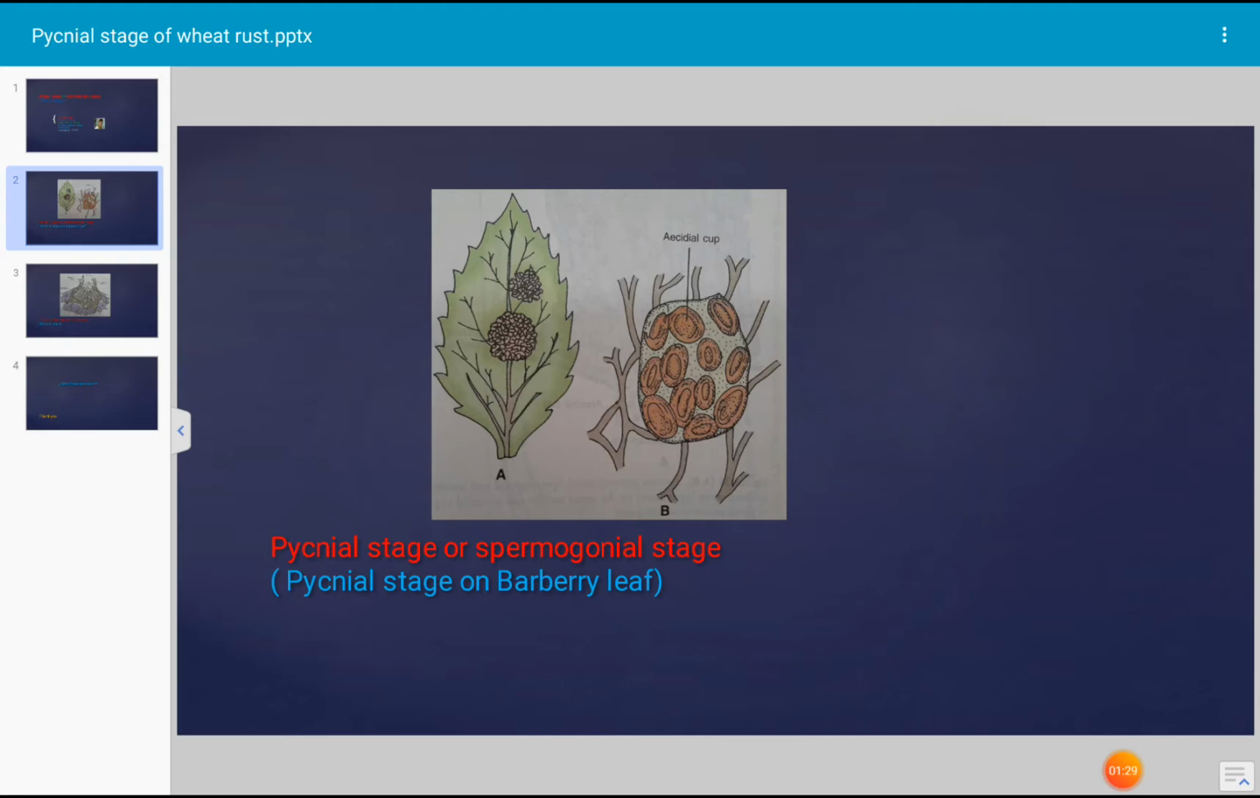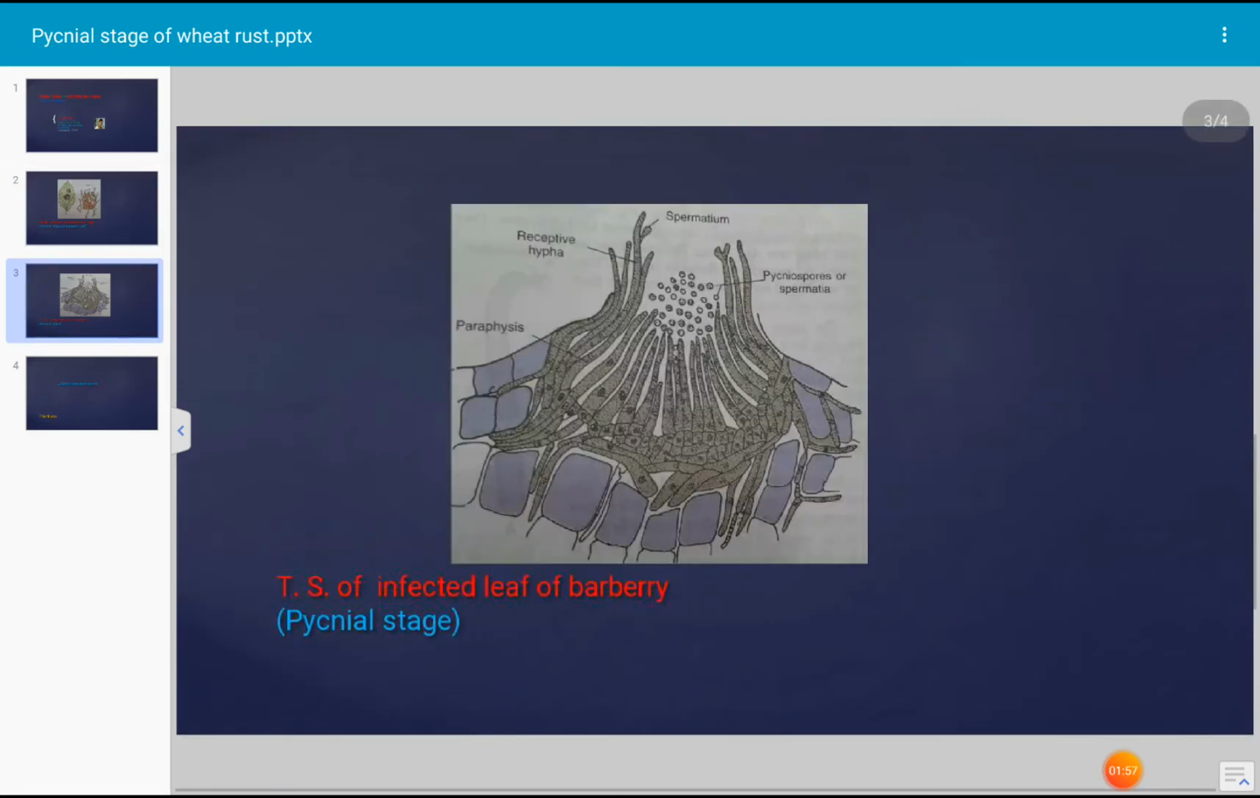And the germ tube becomes branched and develops in the intercellular space of the host. The host of the basidiospore is the barberry plant, the barberry leaf. The basidiospores are produced by the germination of teliospore. The teliospore germinates and a promycelium is developed. On the promycelium, basidiospores are developed, and these basidiospores are of two types, that is positive strain and negative strain.